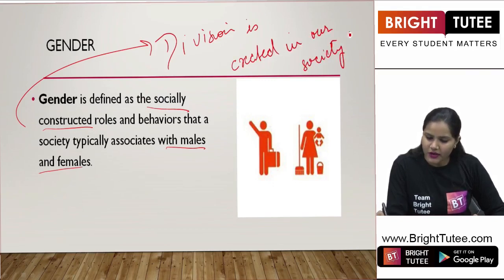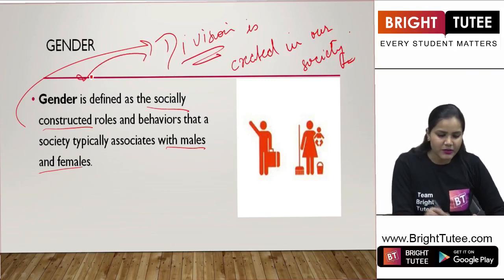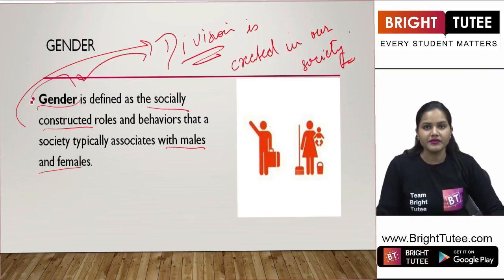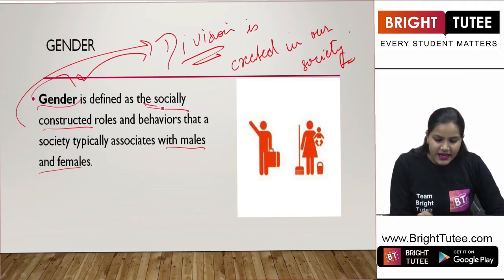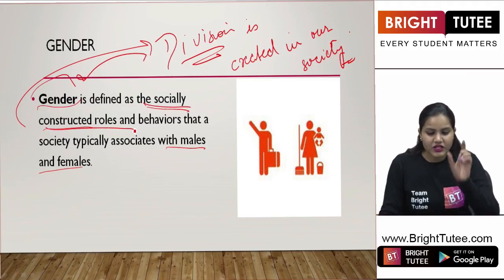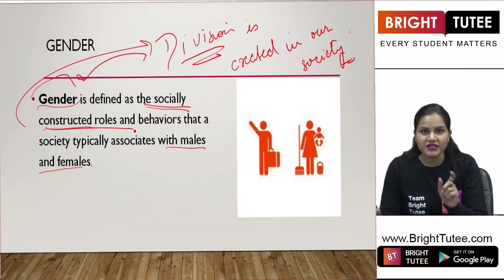Now, when we are talking about this division on the basis of gender here, what do we mean by that? It is defined as socially constructed roles and behaviors.